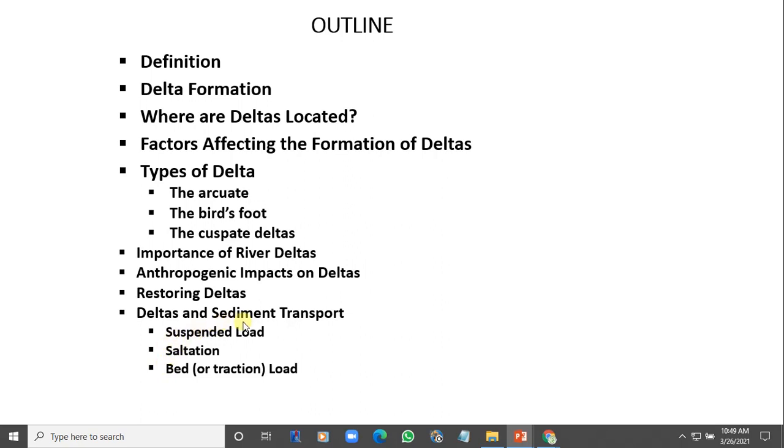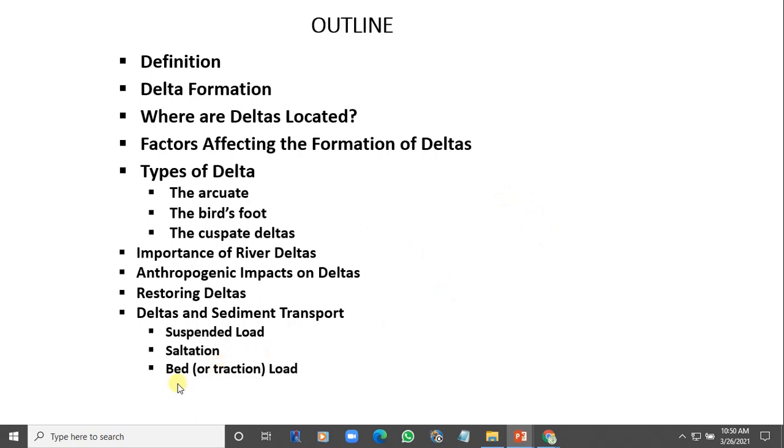The suspended load has to do with the silt and the clay. Silt and clay are collectively called mud. Okay, and they are always in the water column until velocity is almost zero, then they begin to drop. Saltation is for sand. So they are also suspended, but at a point they drop after forming a parabola.